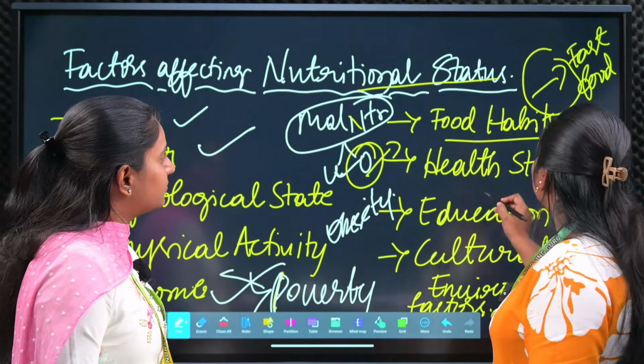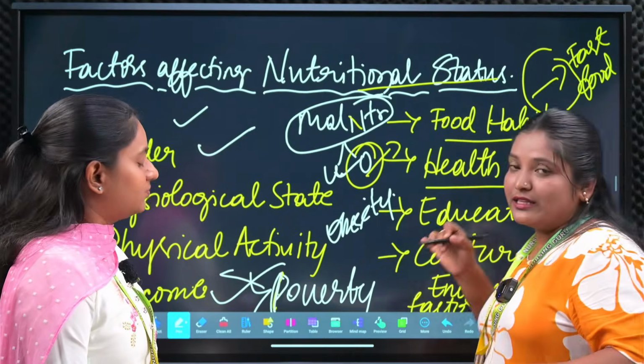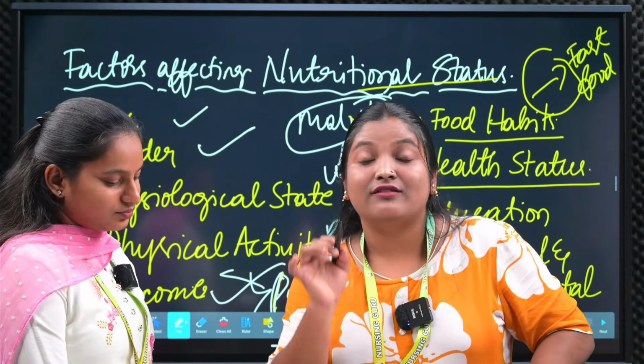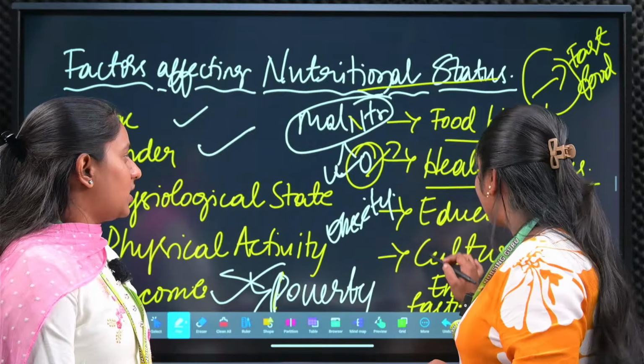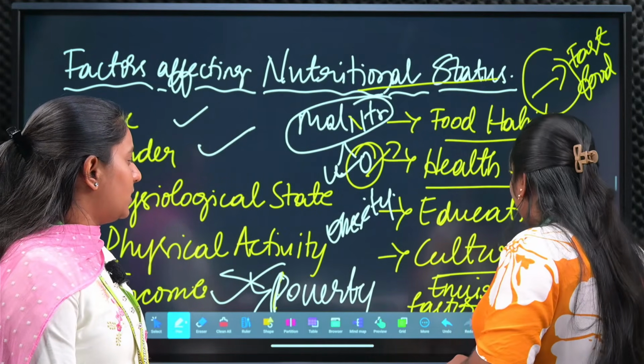Next one is health status. This is also very important. That is what we are going to study in the therapeutic diet. Then cultural and environmental factors.